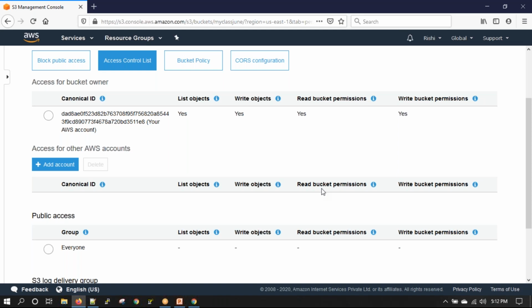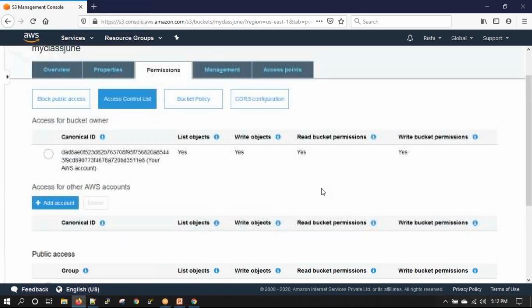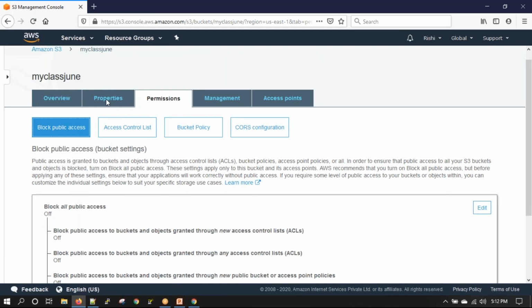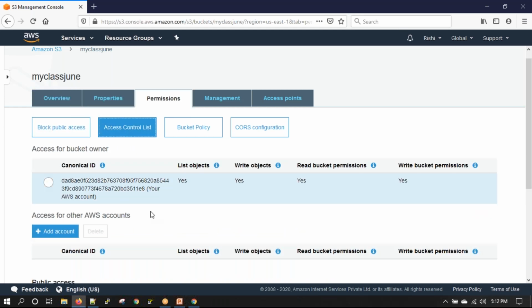That is why AWS has now made it so that you cannot make anything public by default. You first have to disable it and then make it public. Those changes they have put in. Earlier this option was not there. ACL was there, but this was not.